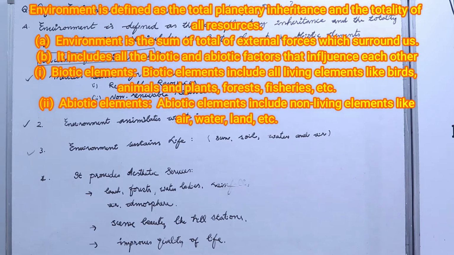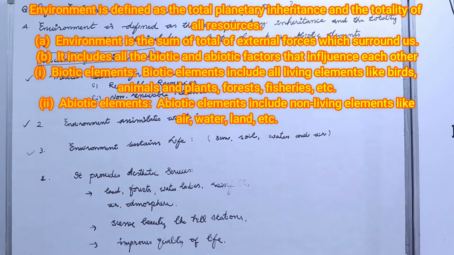They might ask you a 1-mark question, what is environment? Or what are biotic elements? Please do remember, biotic elements include all living elements like birds, animals, plants, forest, fisheries, etc. Abiotic elements include non-living elements like air, water, land, mountains, soil, etc.